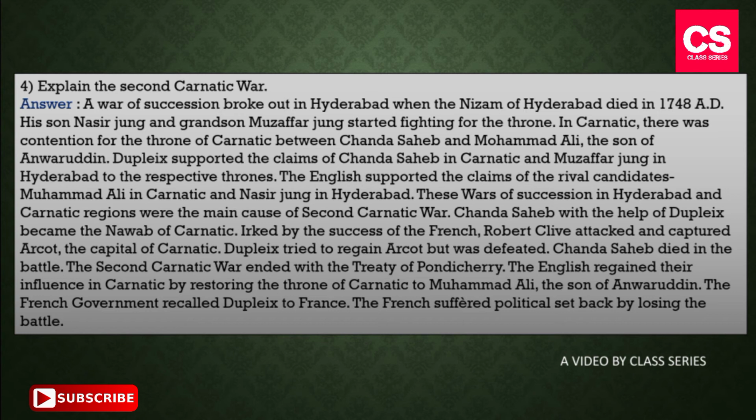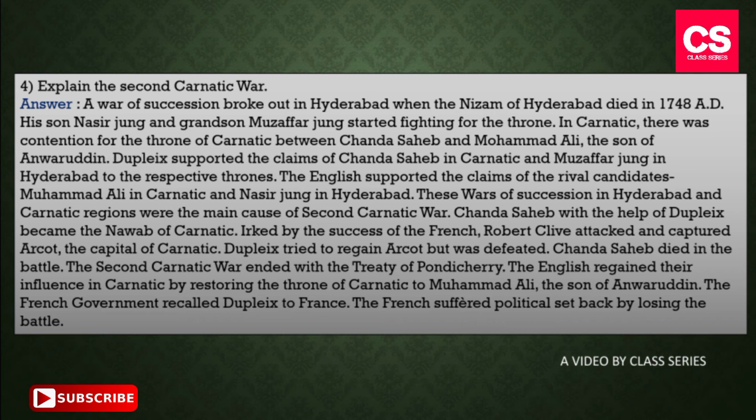These wars of succession in Hyderabad and Carnatic regions were the main cause of the Second Carnatic War. Chanda Sahib, with the help of Dupleix, became the Nawab of Carnatic. Irked by the success of the French, Robert Clive attacked and captured Arcot, the capital of Carnatic. Dupleix tried to regain Arcot but was defeated.